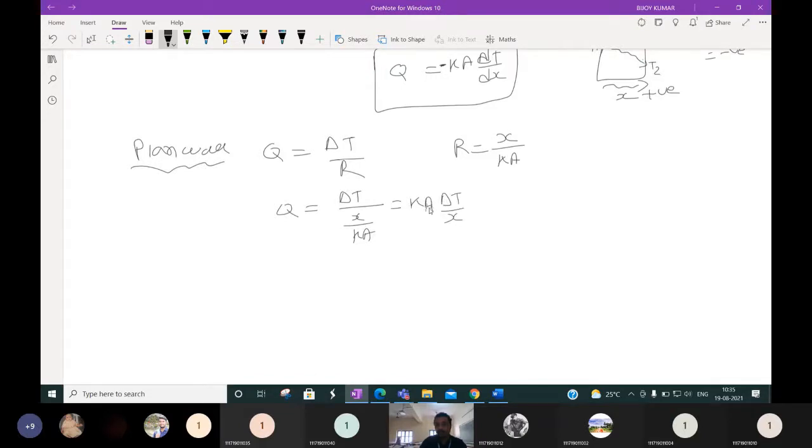Same thing. What is Fourier's law? Same thing. Just for simplicity, we write it as delta T by R. R is nothing but X by KA when thermal conductivity is constant.